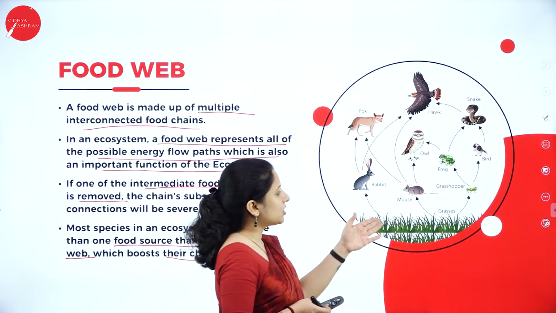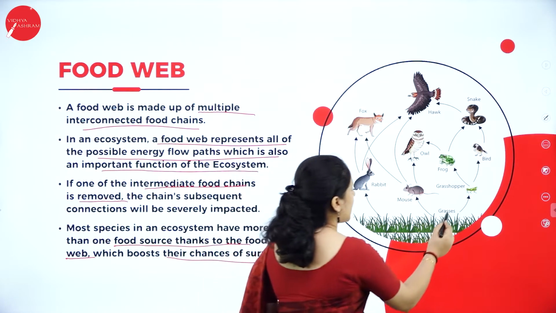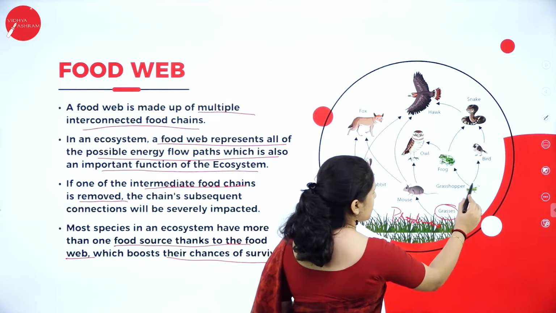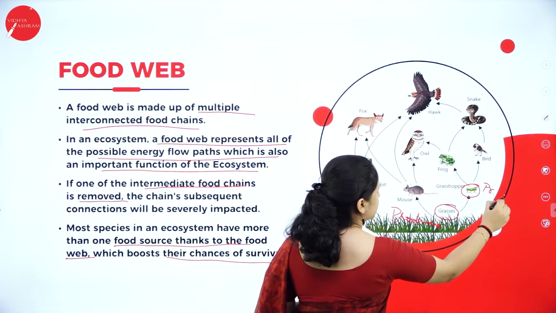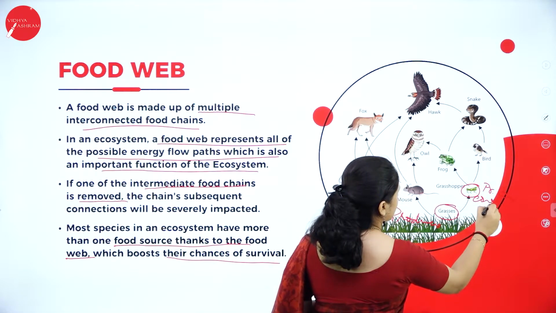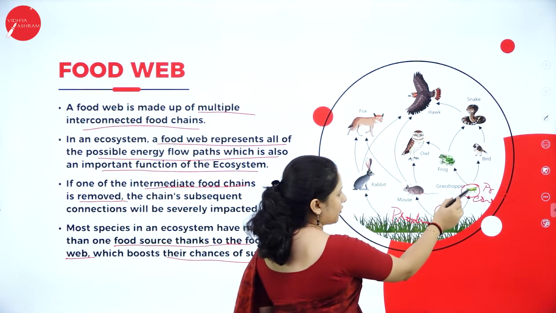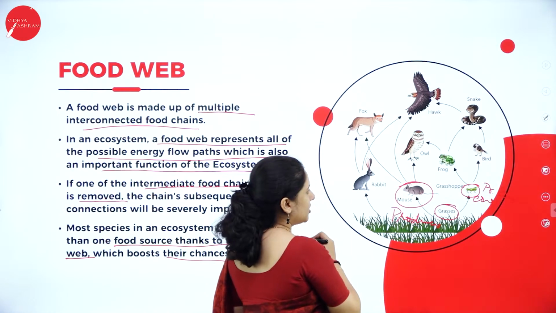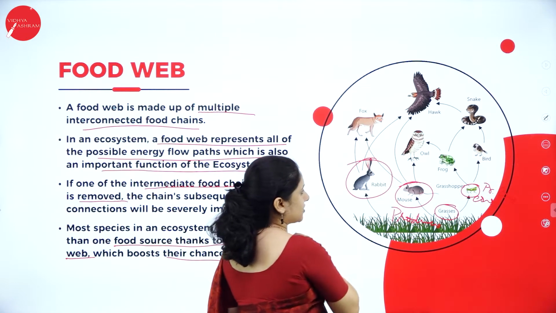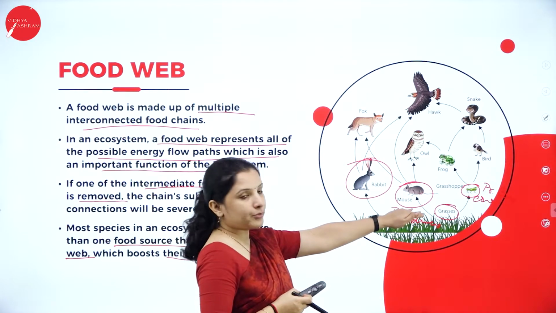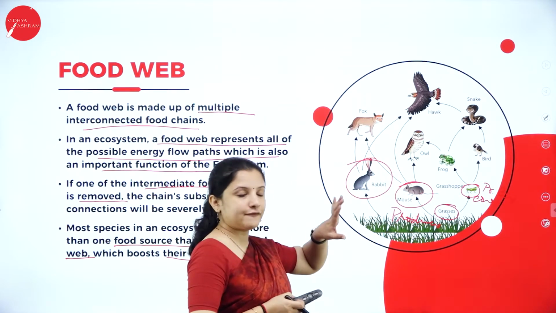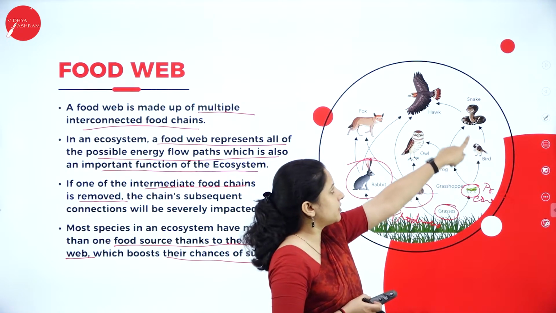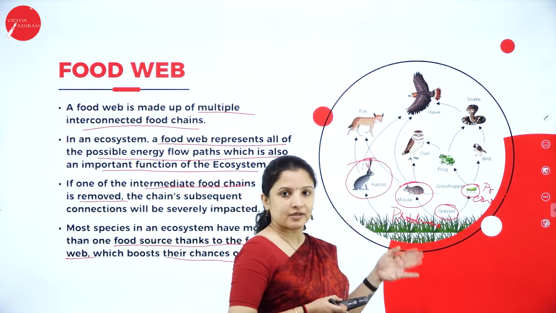Say for example, here I've taken a simple picture wherein we have the grasses, which are the producers. These grasses will be eaten by the primary consumer. The primary consumer here is the herbivore, the grasshopper, right? And the grass is also eaten by the mouse, if you can see here. And the grass is also eaten by the rabbit. Did we take all these examples together in a food chain? No. In a simple food chain, what did we take? Grasses eaten by the grasshopper, grasshopper eaten by the bird, bird by the snake, snake by the hawk, finish. That was a food chain.